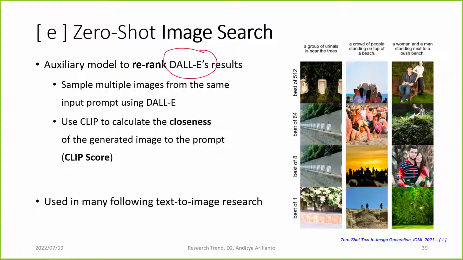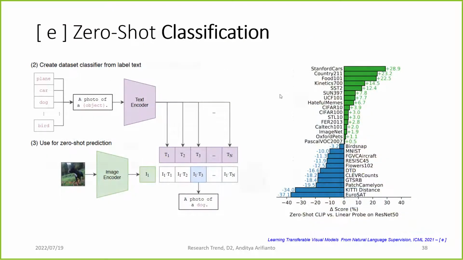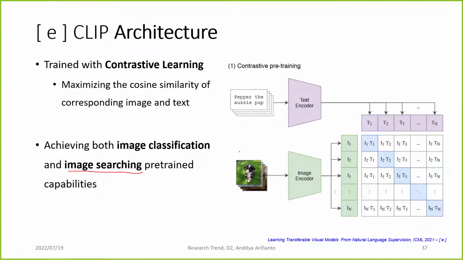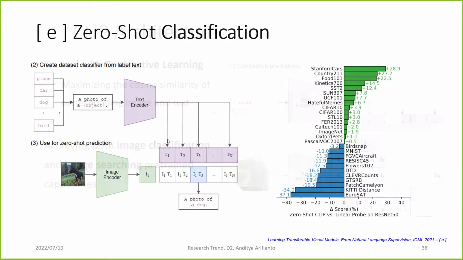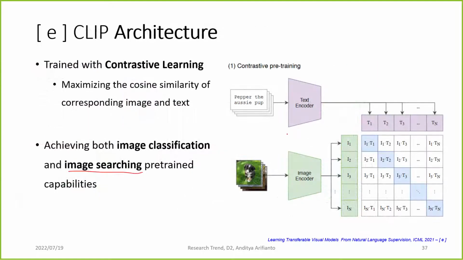So in DALL-E, we can generate multiple images from one caption. The way they pick the best image is they sample many images from the same caption, and then we can check the CLIP score, how close the cosine similarity, how close each image is to the caption, and then we pick the best image. So this is the capability of image searching from pretrained capability, because we can do this in the opposite way.